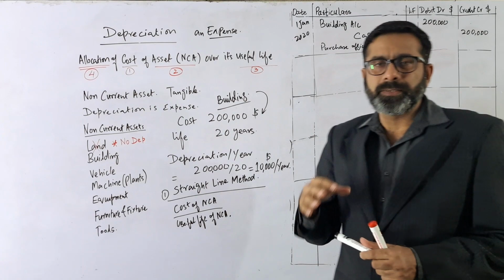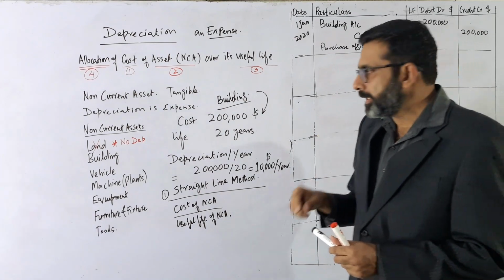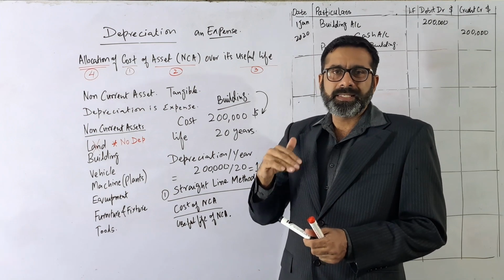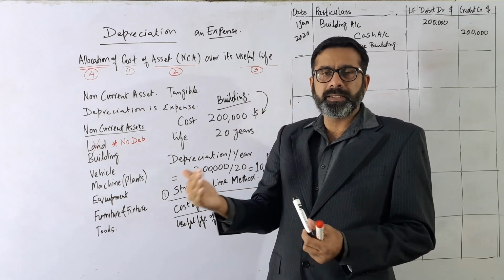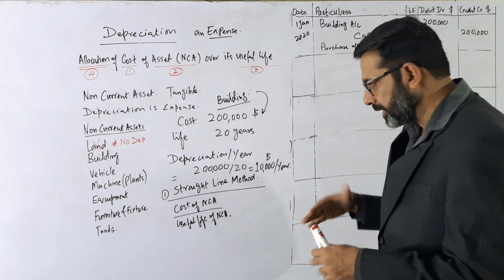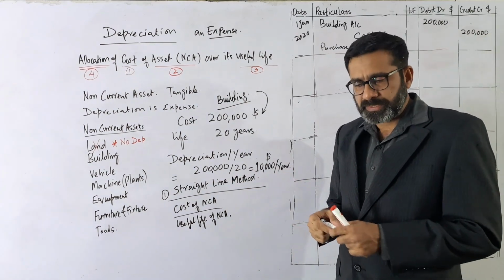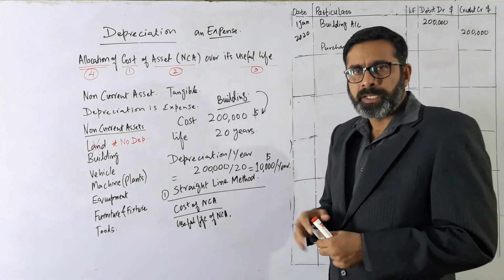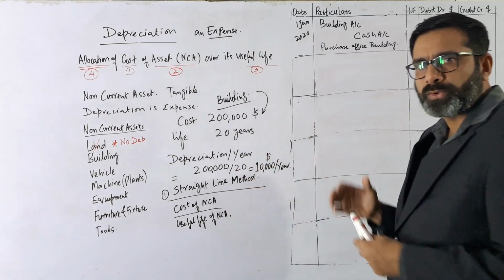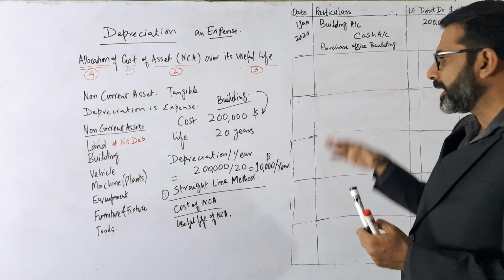I hope you understand, because it is a non-current asset, and if you are buying the asset, then the asset is increasing, so that will be debit, and the asset in the form of cash is decreasing, so that will be credit. So that is a very simple one. We have discussed it in the previous lectures. Now, how to deal with depreciation in accounting, how we will write the debit and the credit.